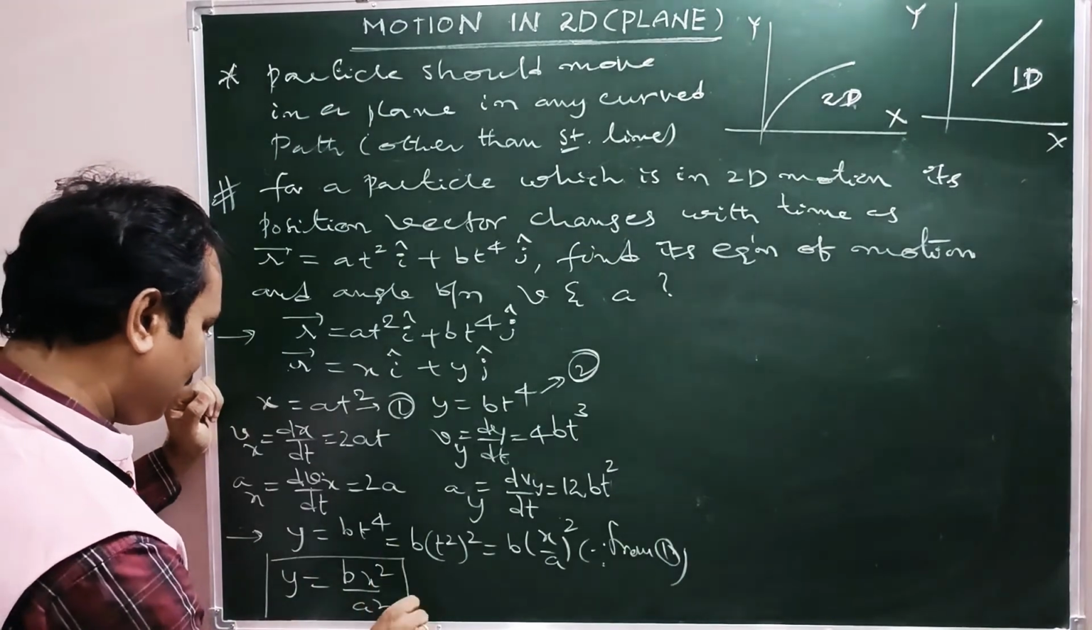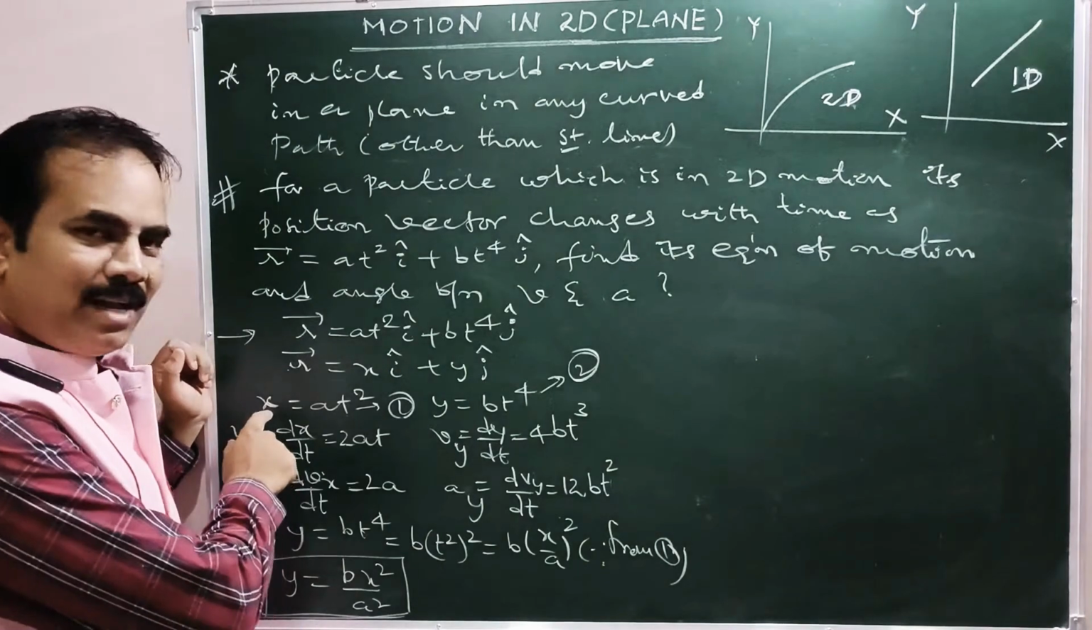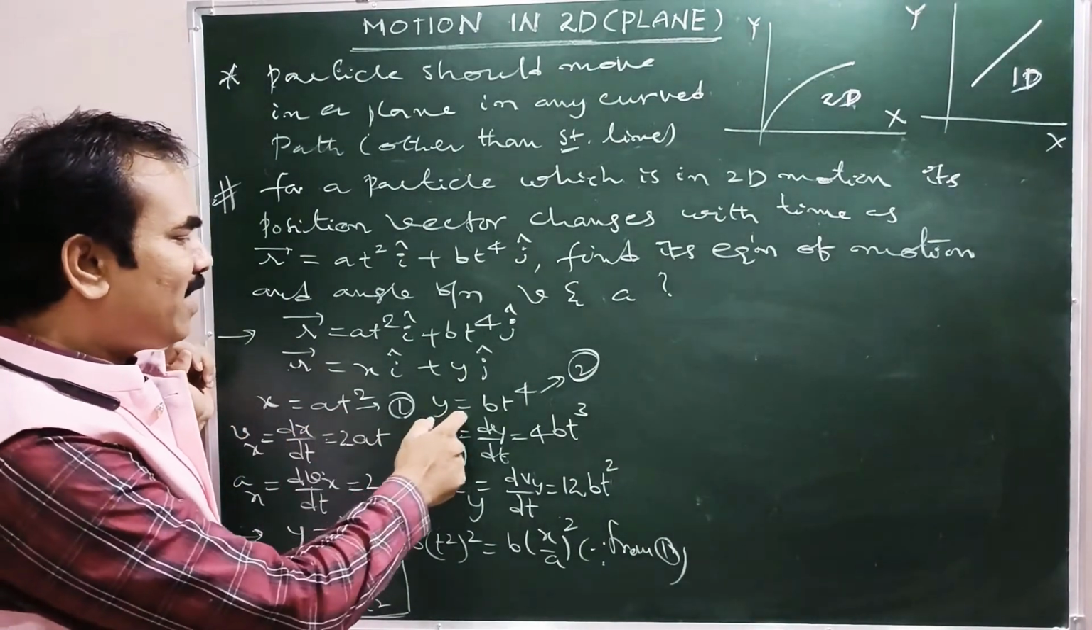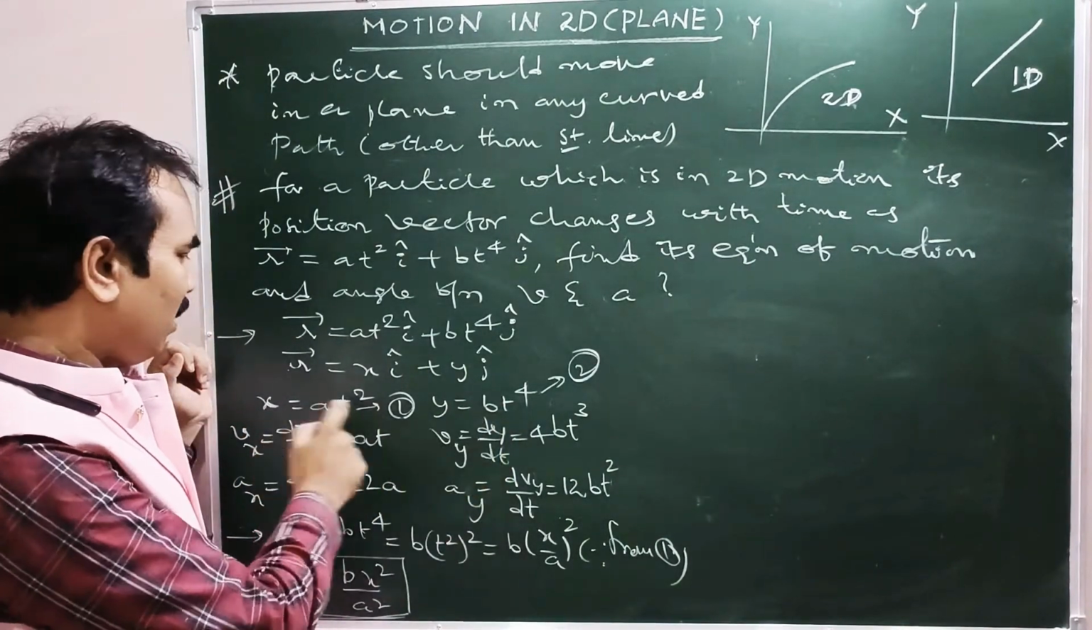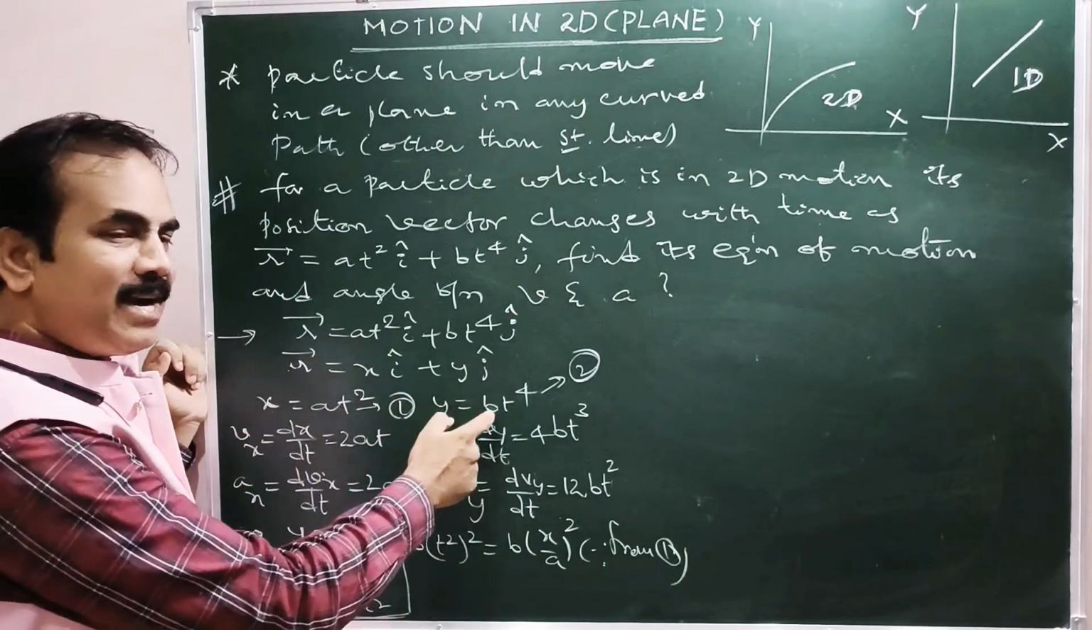See, this is what equation of trajectory. Why? Because x is dependent on time, y is also dependent on time. So both are time dependent. Both x and y components are time dependent.